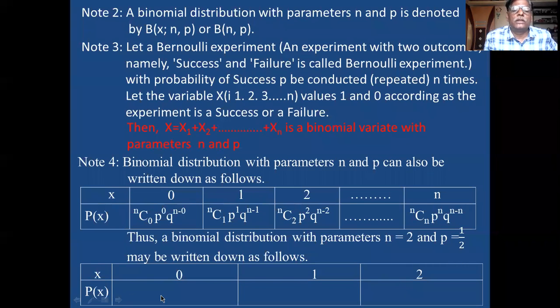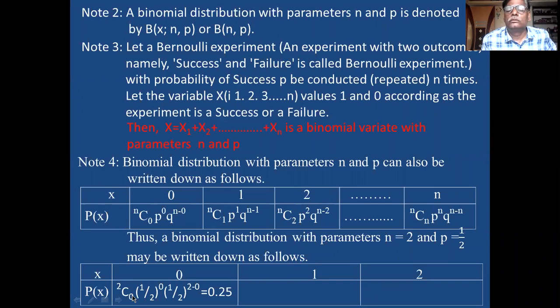So the probability of this, if you put in the above equation: 2C0, P raised to 0, 1 by 2 raised to 0, Q is also 1 by 2, 1 by 2 raised to 2 minus 0 is equal to 2. If you solve this equation, its answer is 0.25.